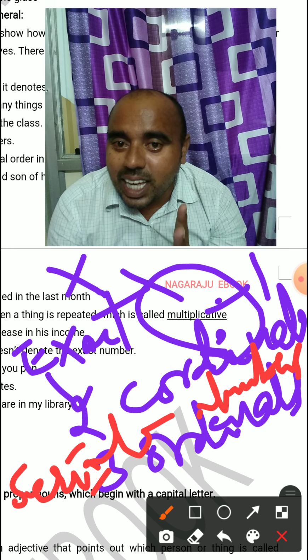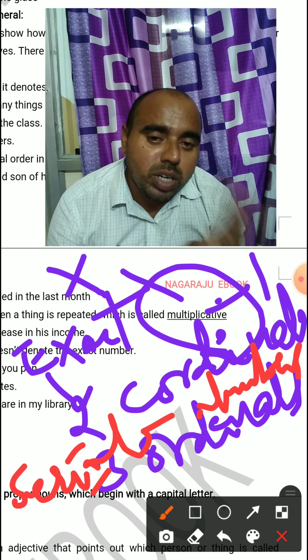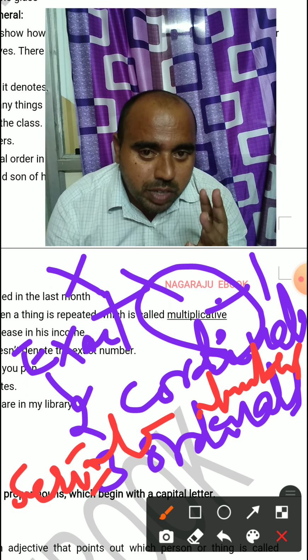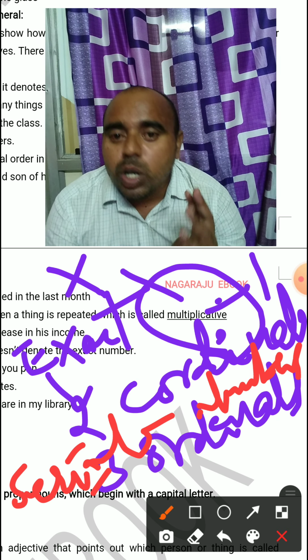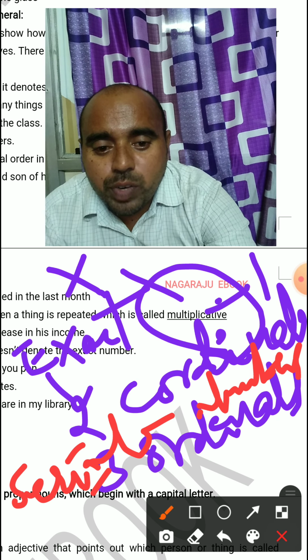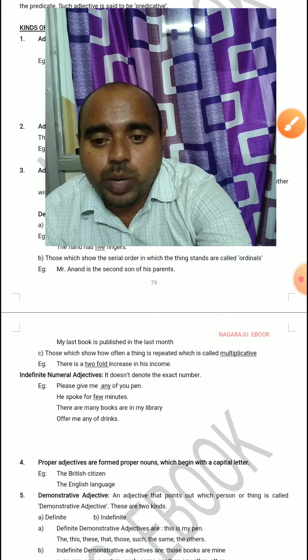We are learning three, and three is again divided into three. What is that? Quantity adjective, quality adjective, numerical adjective. Shall we go for another one? Yes, we can see that.